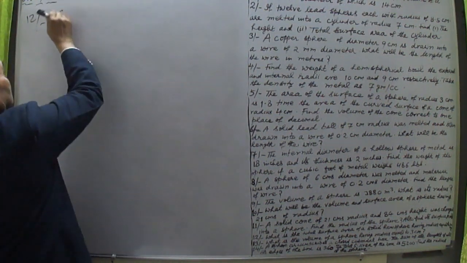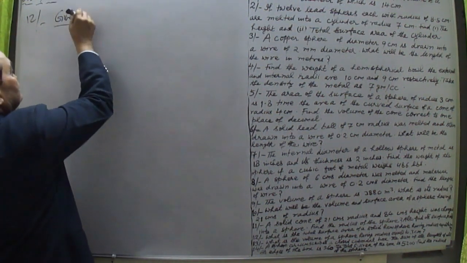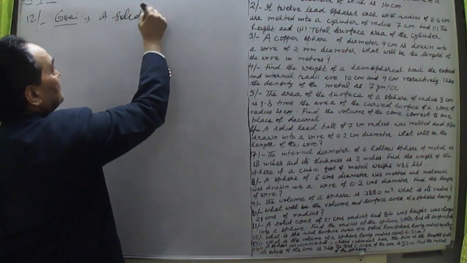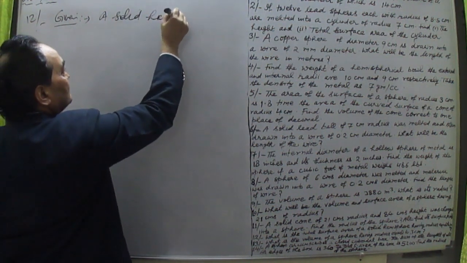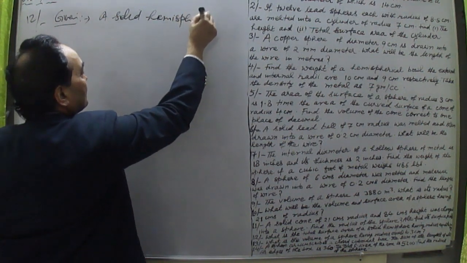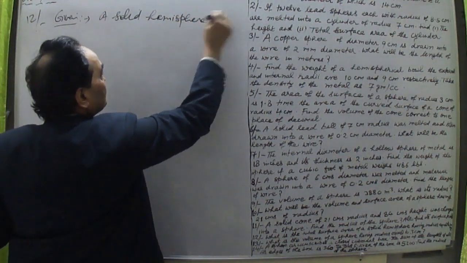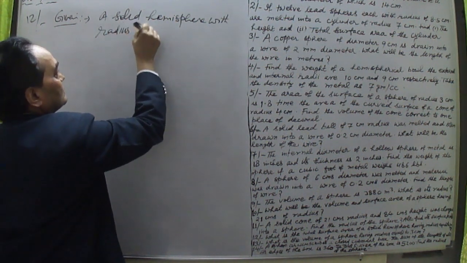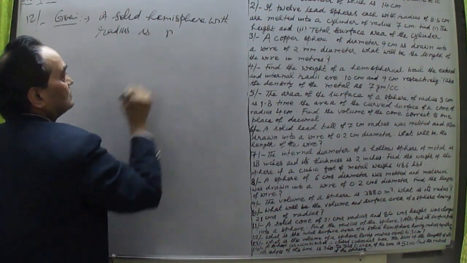Okay, so what is given to us? Let me write here. We are given a solid hemisphere with radius, the radius is small r units.